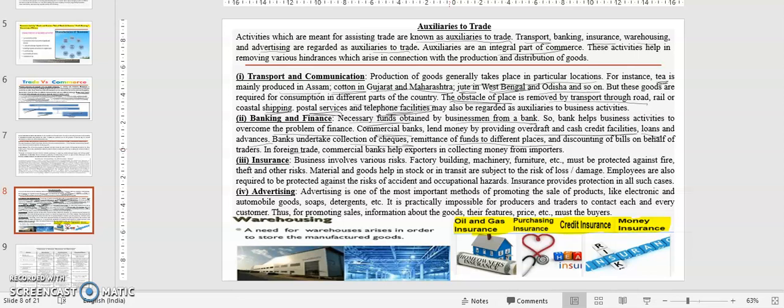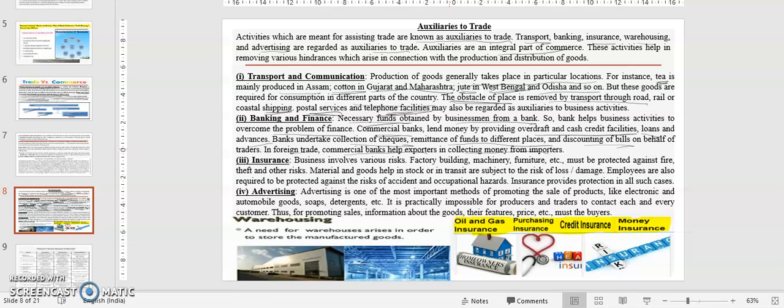In foreign trade also, for example between India and Australia, the transaction is happening. We will come later to the discounting of bills. When you go to the chapter on bills in accountancy, you will be able to understand what this is. So these commercial banks help exporters. Exporters means when you are selling goods from India to outside India, that is known as export, as I have told in previous lectures as well. In collecting money from importers, the person sitting in Australia will send the money through the bank to you in India. So here banking and finance act like auxiliaries to trade, the helping hand of trade.